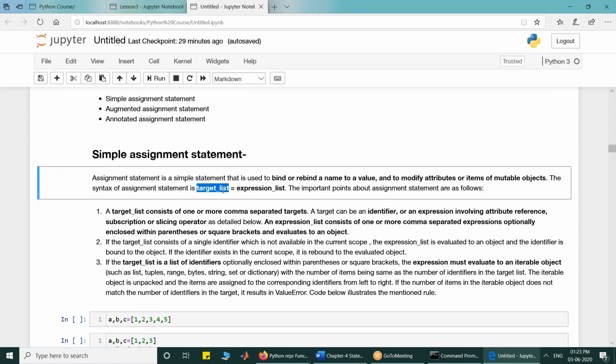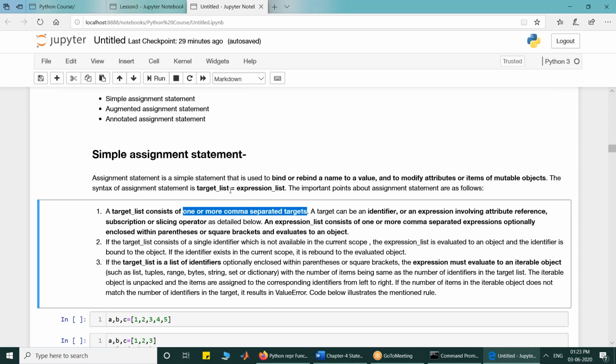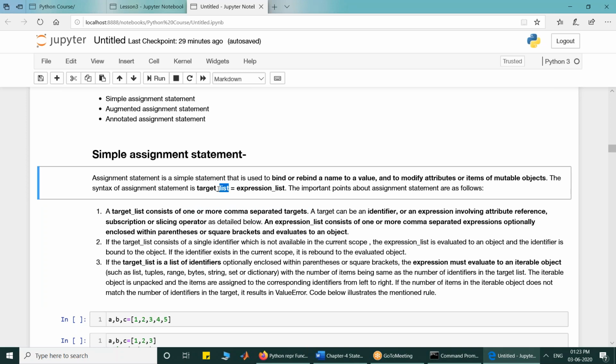So on the left side of the assignment, there can be a target list. Now a target list consists of one or more comma separated targets. Don't confuse this word list with the list data type. Target list means that it is a comma separated list of targets.